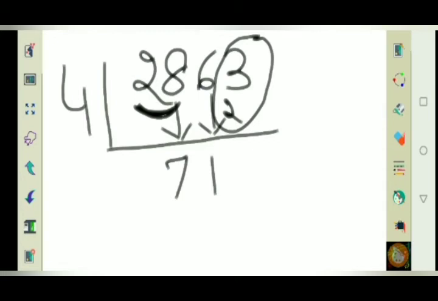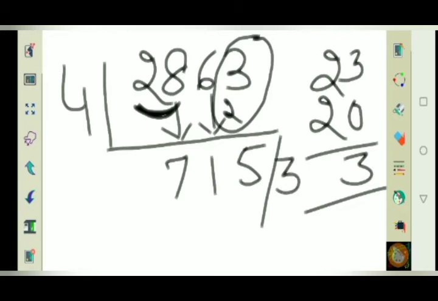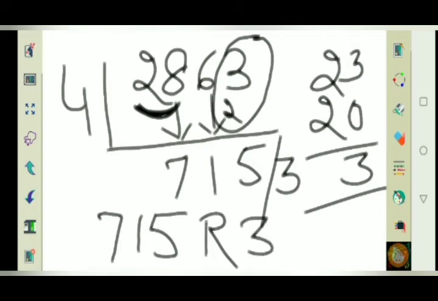Clear? So 4 into 1, we got 1. 4 into 6, we got remainder 2. Now for 23, what you are getting, 4 into 23, 5 4s are 20, and since 5 4s are 20, let me explain here separately, we are getting the remainder 3. So you are getting answer 715 remainder 3.